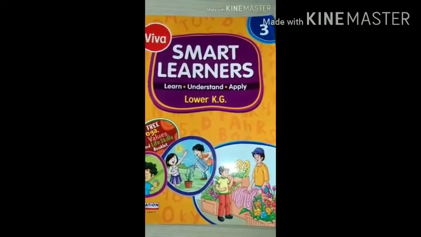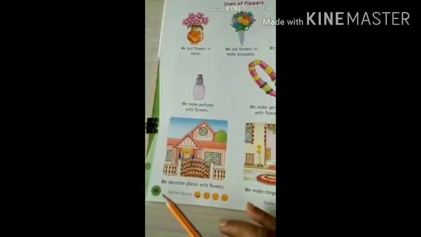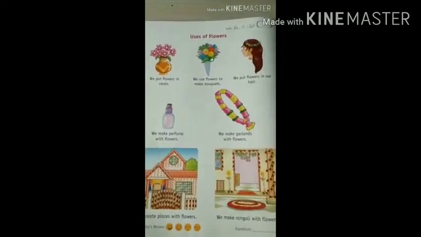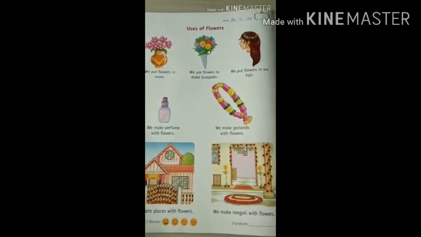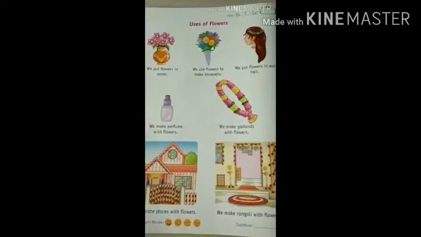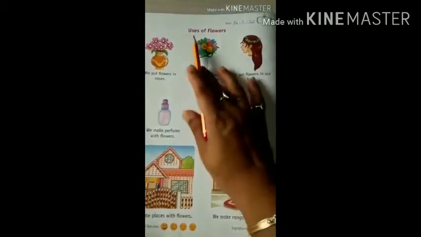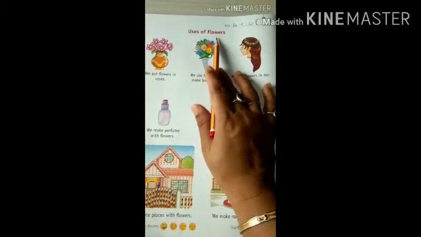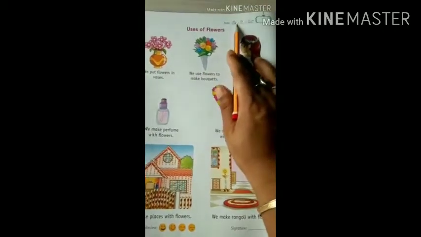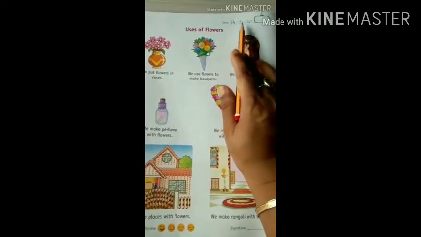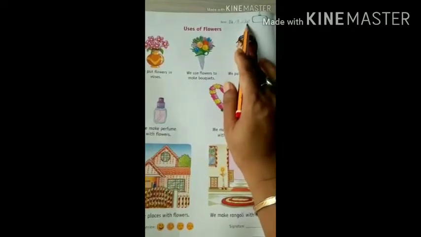In book number 3, on page number 62. See, we already have learnt about flowers in our previous pages. But in this lesson, we will learn about uses of flowers. Okay? So, write down the date first. It is 14th September 20.